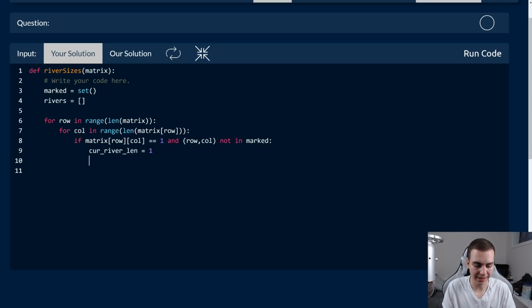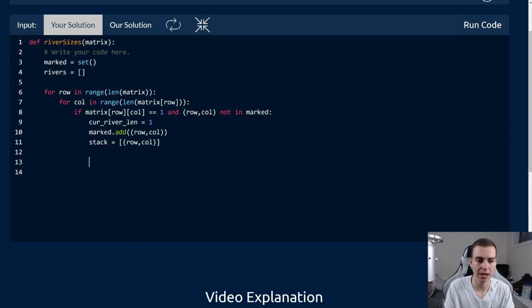What we're going to do next is set up something that I'm going to call a stack. And I'm going to add this position to marked. Now we'll talk about what this is going to do in a second. So I'm going to say marked.add, and I'm going to add row col, which is essentially saying we're going to put this position that we've seen in the marked set so we know not to look at it again. And what I'm also going to do is add row col into my stack.